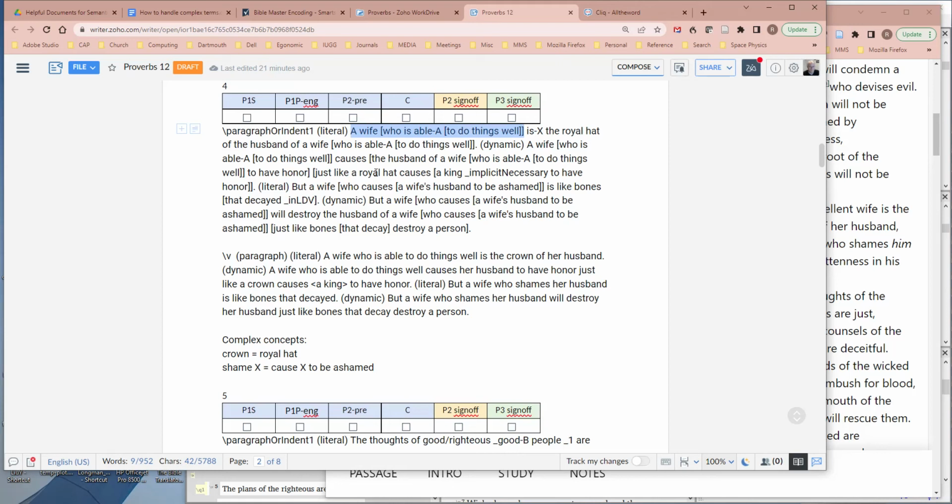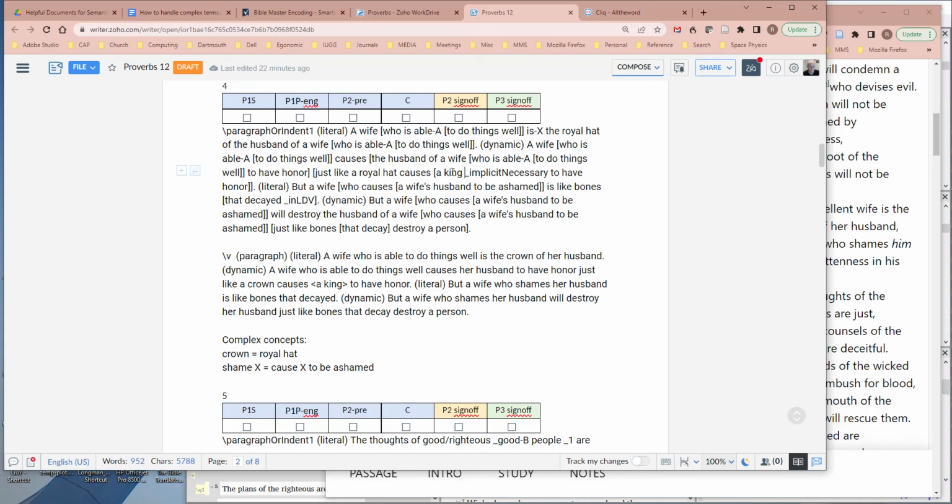Now notice I put for a royal hat causes a king, then I put the king and I use this implicit necessary notation. Remember that anything after an underscore is not interpreted automatically by the computer, but it is notation for the person who's analyzing this.